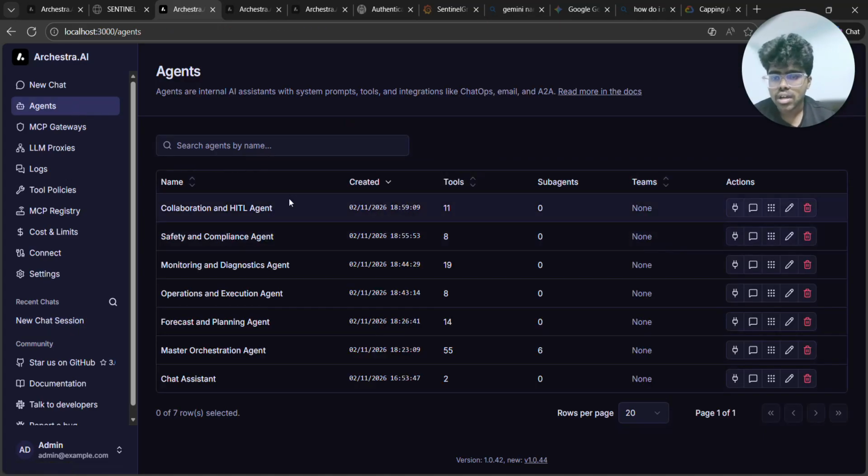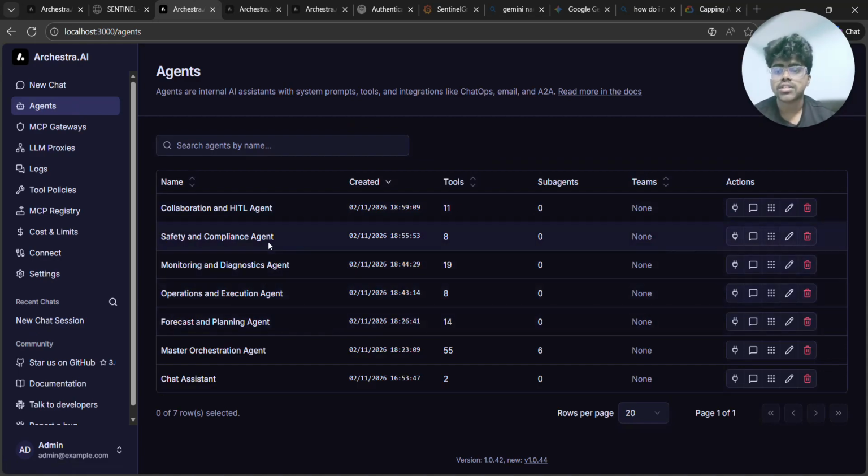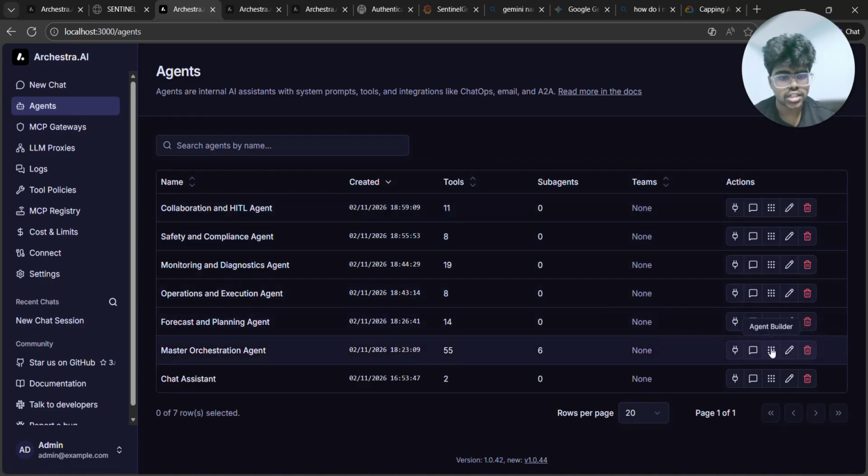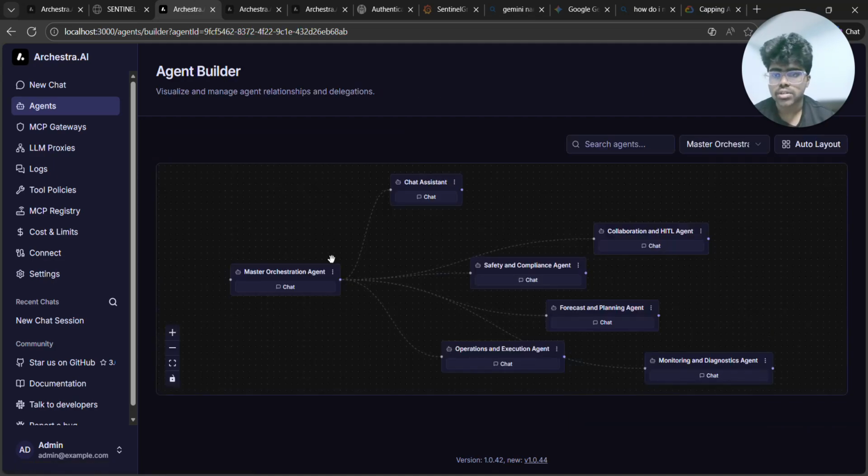So we have 5 agents, basically: forecast, planning, operations, monitoring and diagnose, and the collaboration agent, and they all are controlled by a master orchestration agent, right? So let us go into this agent builder form. All of these are connected to the master orchestration agent. So the master orchestration agent calls whichever tool from whichever MCP from whichever agent whenever required to solve the error,